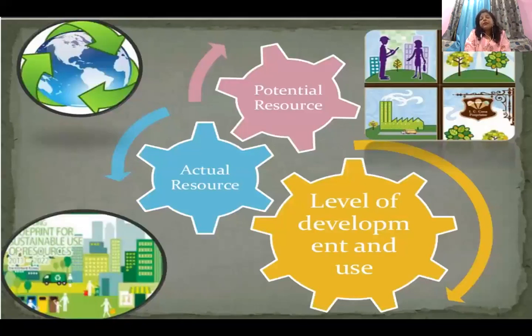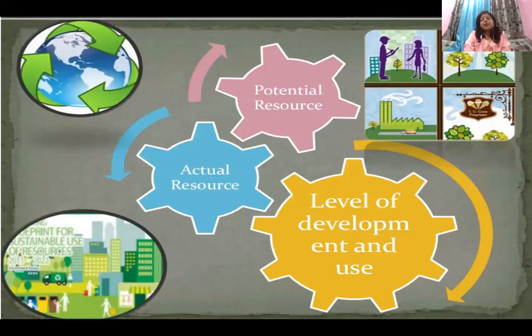Okay, so this is the difference between the actual resource and the potential resource. Actual resource is those resource of which the quantity is known. We know how much quantity is present, and then we have to utilize it in that particular manner. That is called an actual resource. Potential resource is that we have got the idea about it, that yes, if the time permits, if the technology is there, if that resource can be utilized properly in future, it can be of great help.